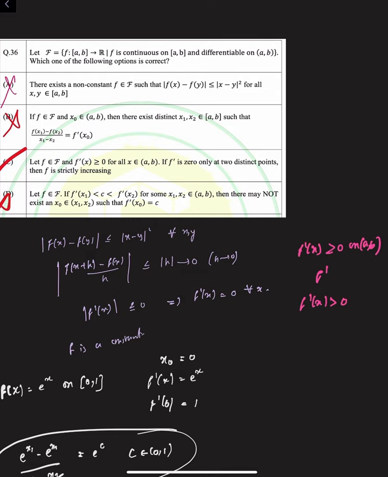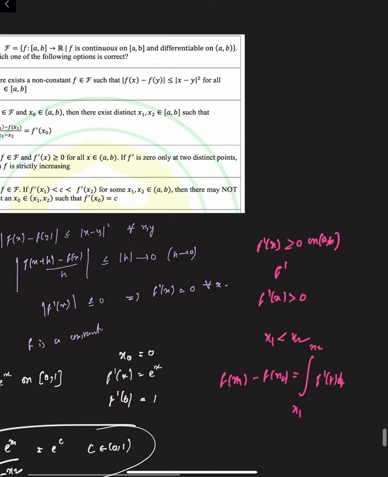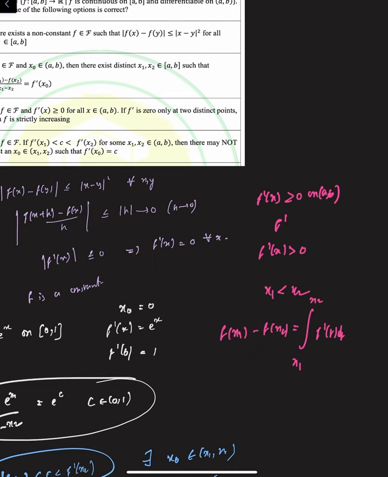So that means, if we consider some x1 less than x2, we can clearly say f of x1 minus f of x2 is integral of x1 x2 f dash of t dt. So that means the integrand is non-negative and it is also strictly positive on the set of positive numbers inside this x1 comma x2. So therefore the integrand is greater than 0.